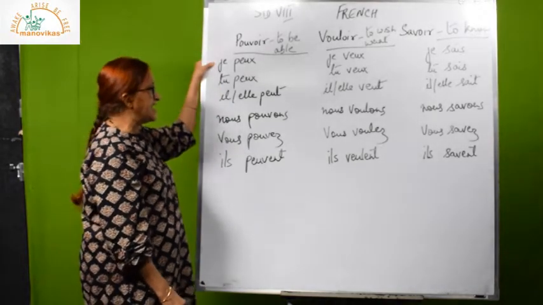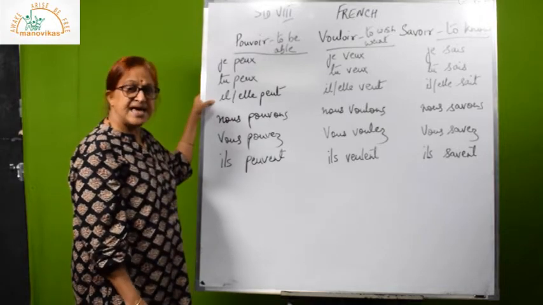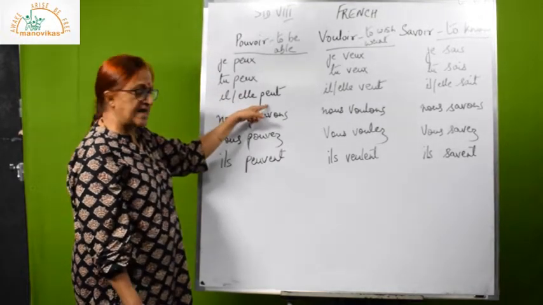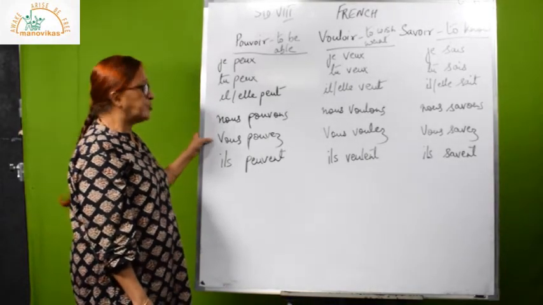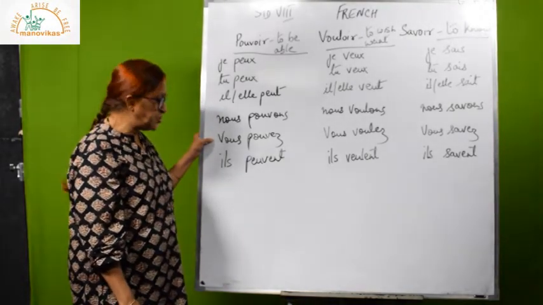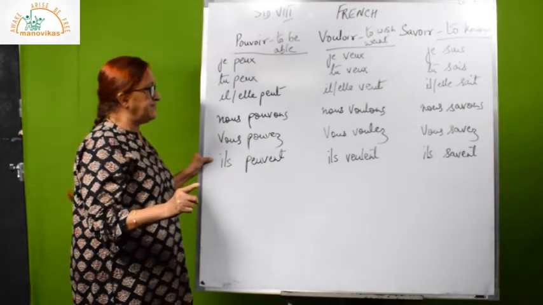So what does this mean? Je peux means I can. Tu peux means you can. Il peut means he can. Elle peut means she can. Nous pouvons means we can. Vous pouvez means you can, for many people. And ils peuvent means they can.